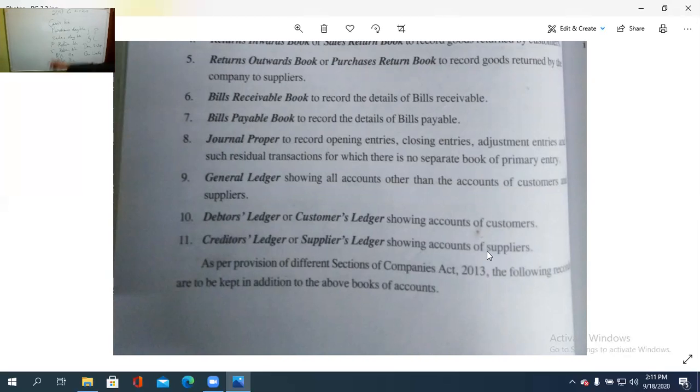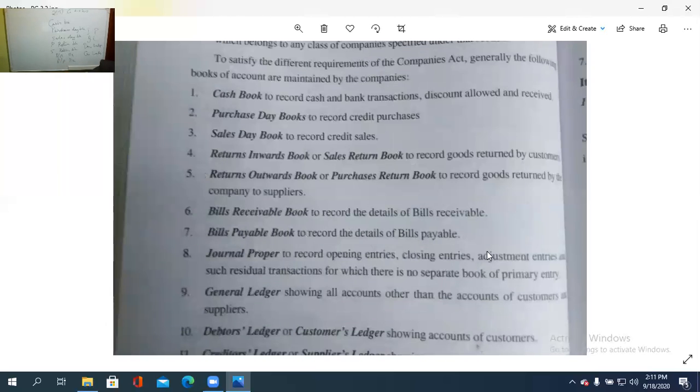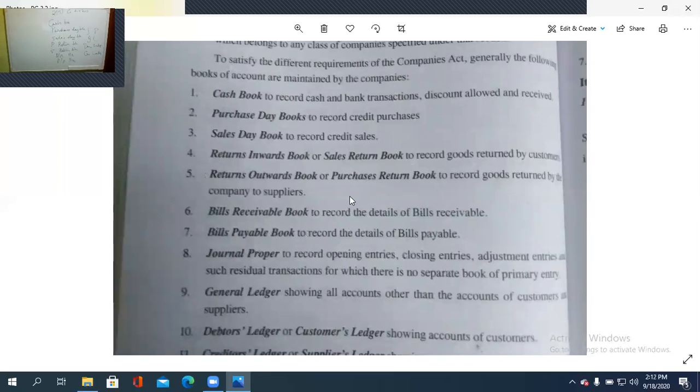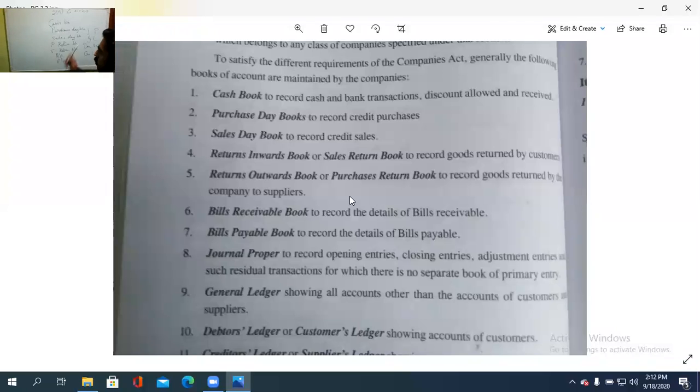So once again, cash book for all cash purchases and all cash related transactions. Cash book. See, all cash and bank transactions, discount allowed and discount received, whatever be the cash related thing. Then purchases day book, all types of credit purchases. That is the purchases day book. Sales day book, all type of credit sale to record.